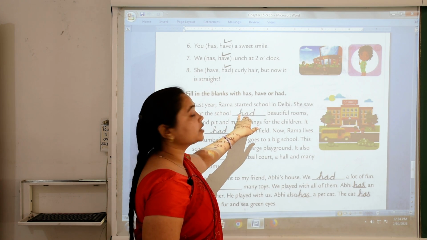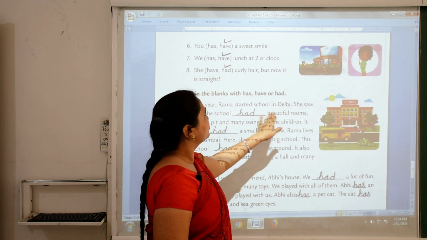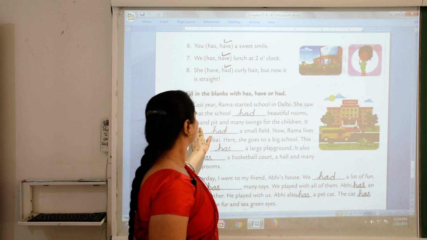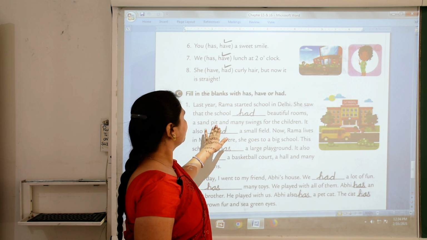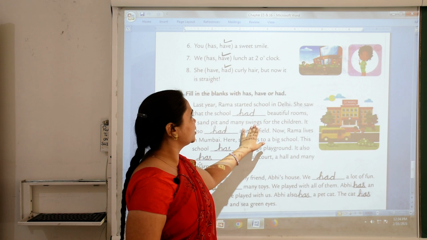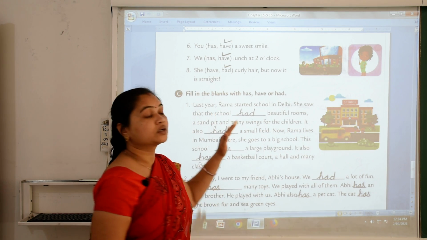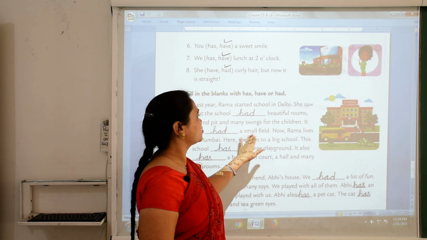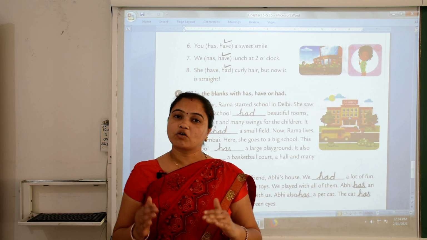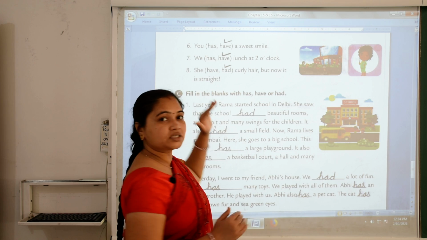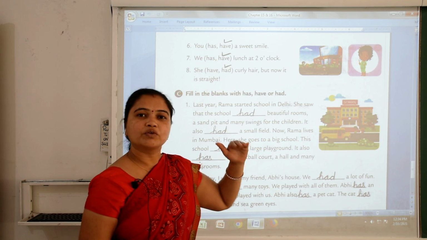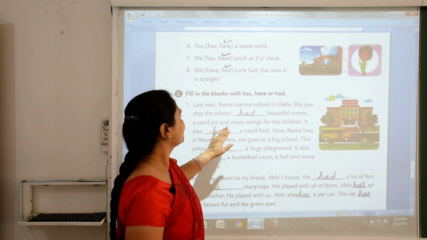So we write here had beautiful rooms, a sand pit and many swings for the children. It also had a small field. Here we talk about last year's school. So we write here had.